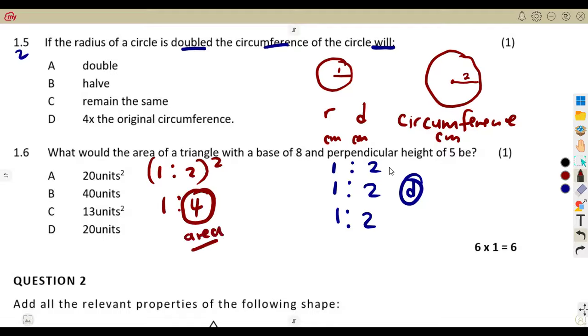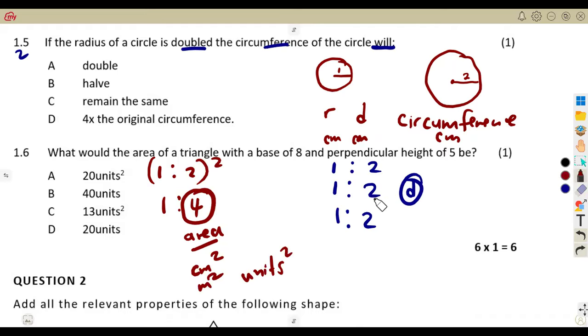But for the circumference, that is the part of our similarity, the same ratio is the same ratio for the diameter, same ratio for the circle, as long as the units are the same. Remember, area is measured in square units, square centimeters, square meters. That's why you have to square the ratio that you are given. But for the circumference, the units are just centimeters or just units. So you use the ratio as it is. It is not going to change.